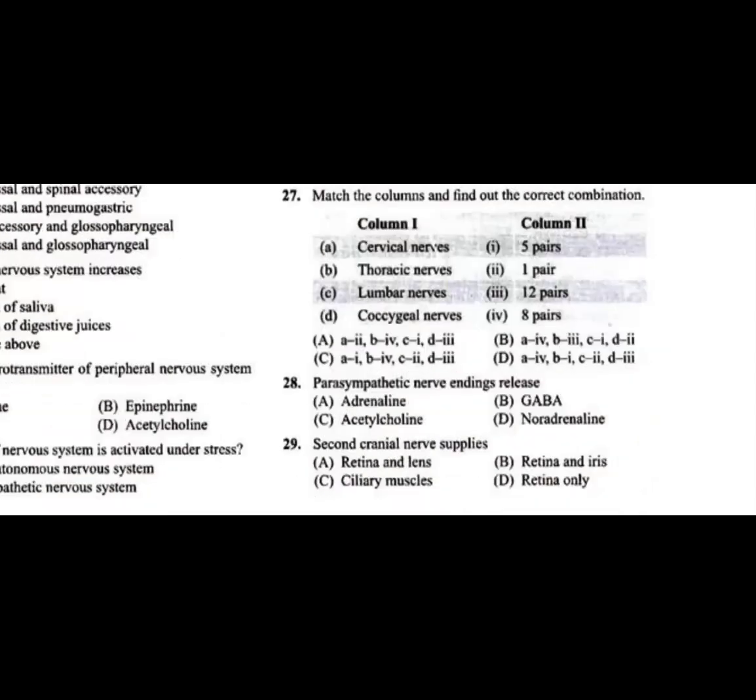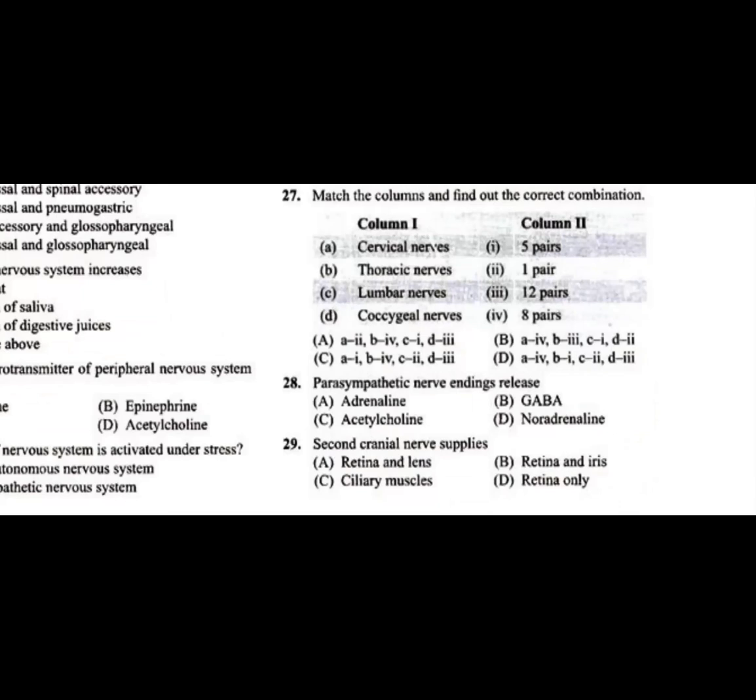Now, question number 27, students, match the columns and find the correct combination. A, cervical nerves. You know that the total number of spinal nerves in our body is around 31 pairs.